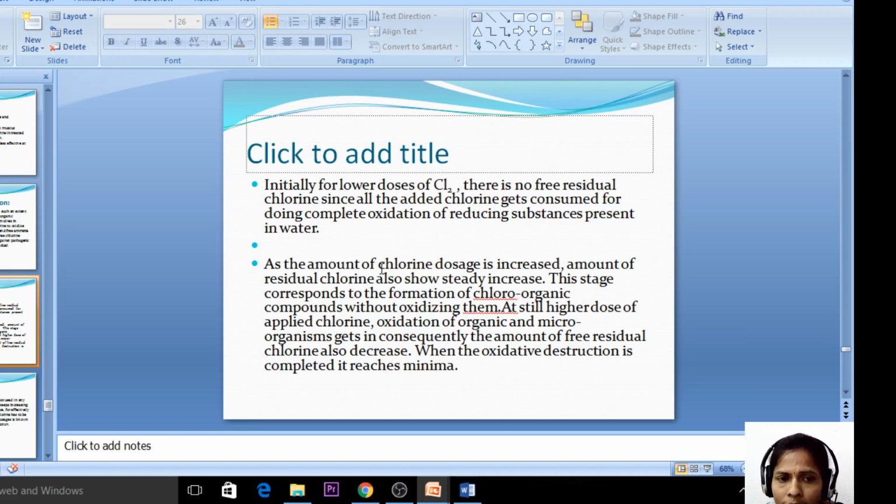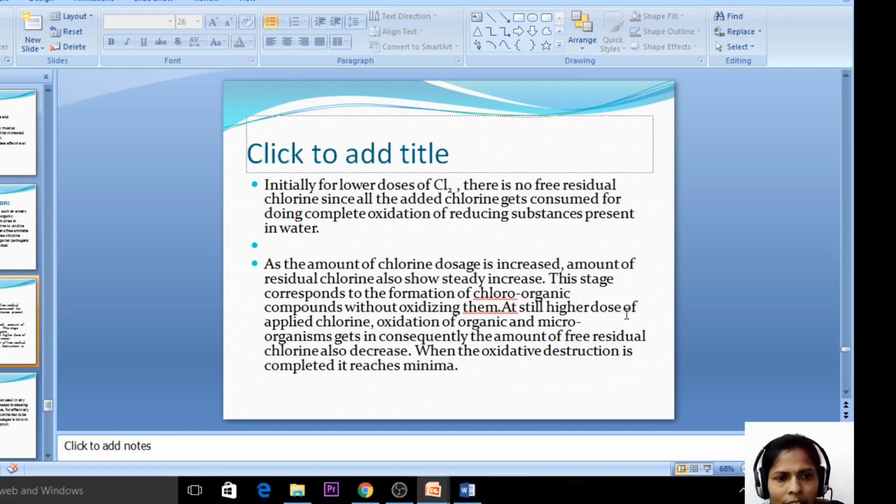But when we add some excess amount of chlorine, instead of oxidizing, it forms a chloroorganic compound. That means chlorine is available in the combined form because chlorine is reacting with the organic compounds. So the residual chlorine will be increasing by adding the excess amount of chlorine.